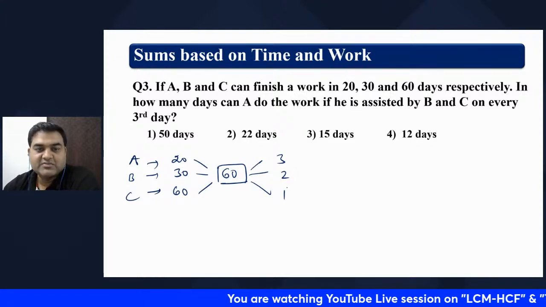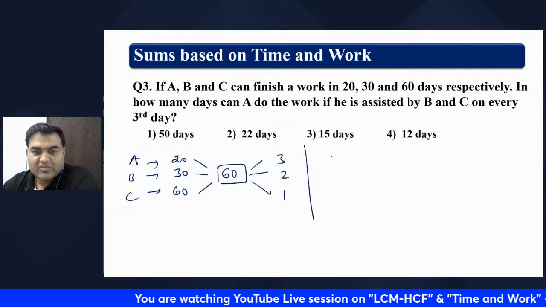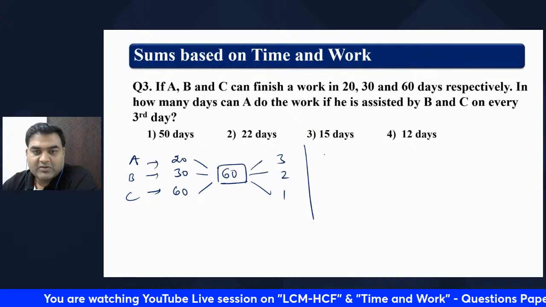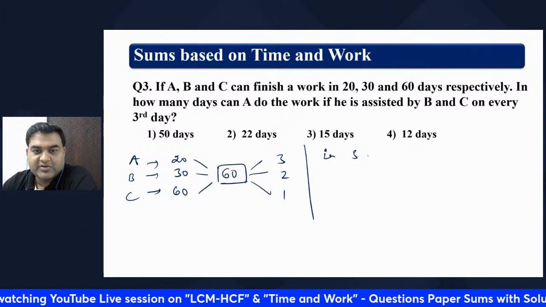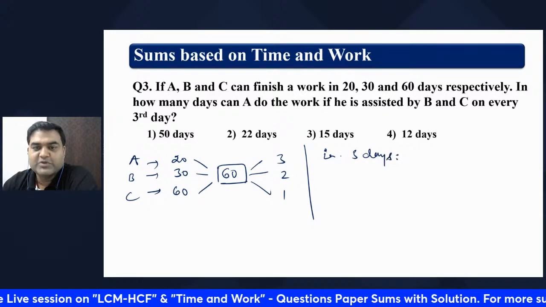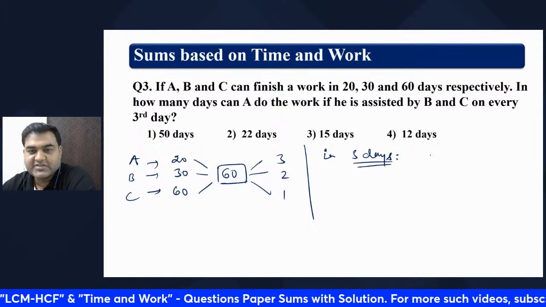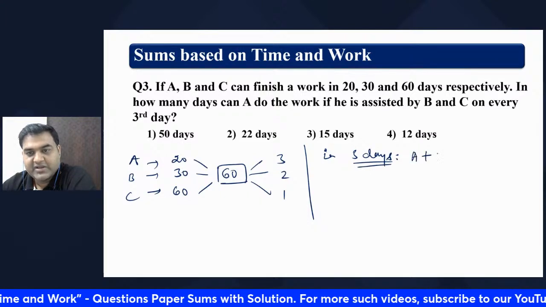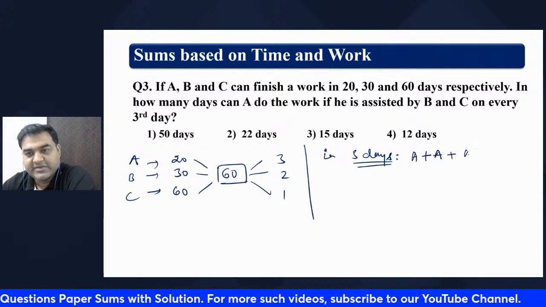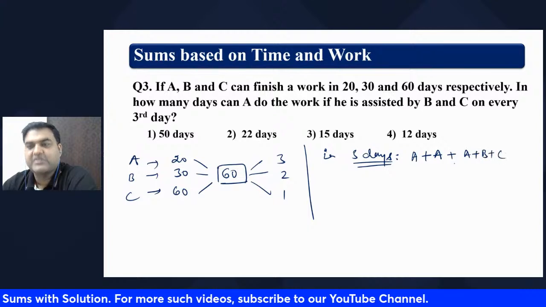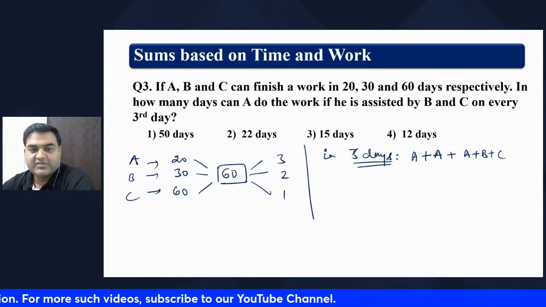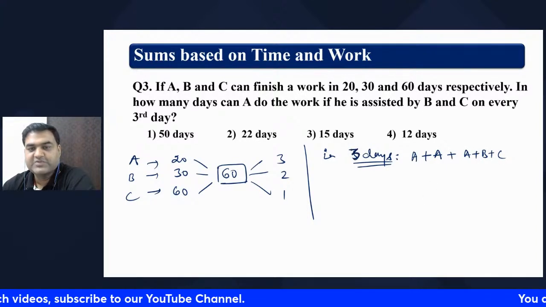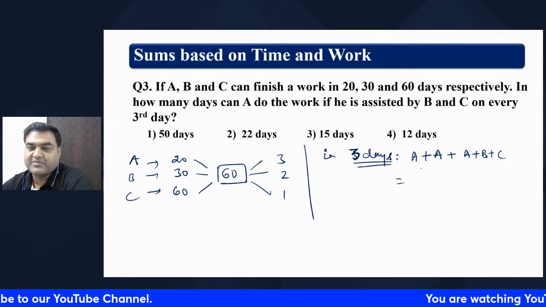That means in 3 days, how much work will be done? A will come one day, A will come the second day, A, B, and C will come on the third day. In the first 3 days, how much work will be done?